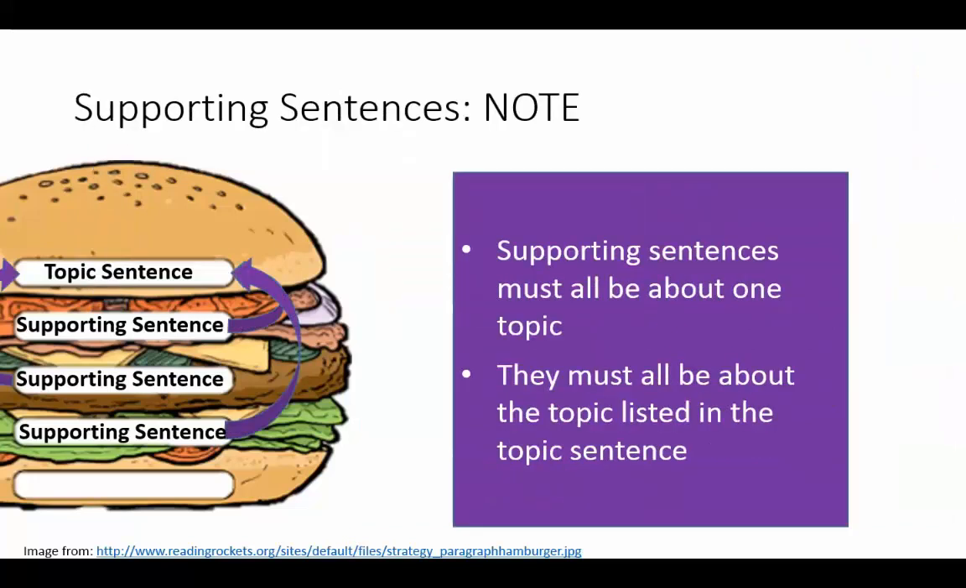You should note that supporting sentences must all be about one topic. Remember, the whole paragraph should only be about one topic. And they all should support or give facts or give proof that relate to the main idea.